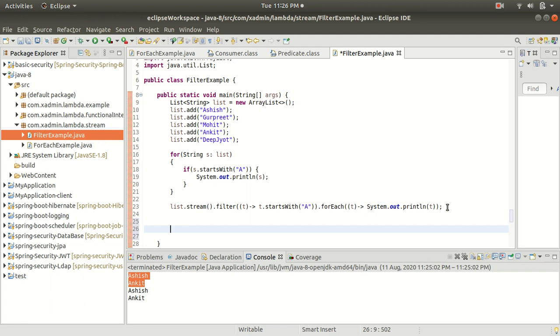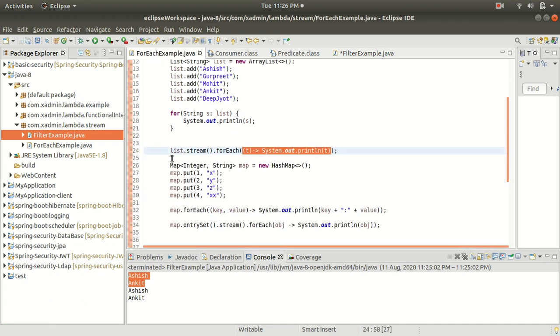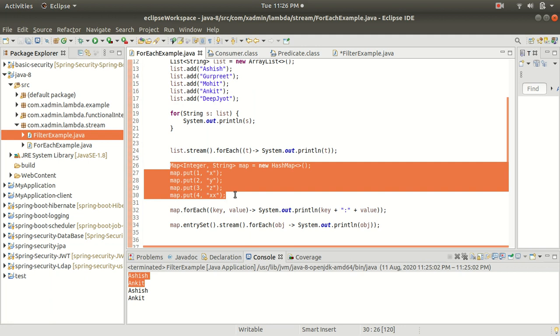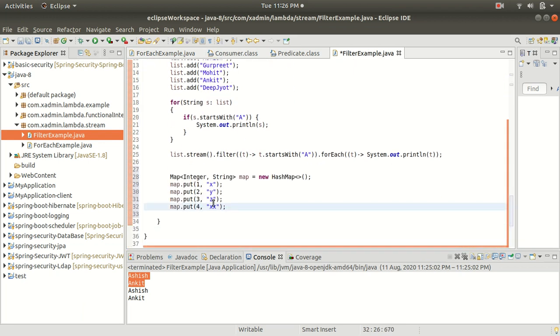Let me create the HashMap and add map objects to it. I am going to copy this from my forEach example. Here I have created the HashMap and I have added the key and value objects to this map by calling the put method.